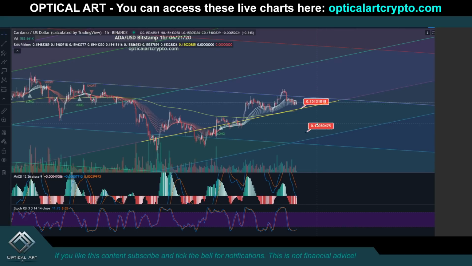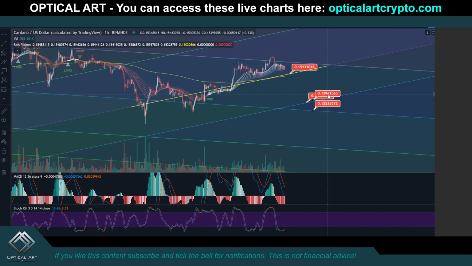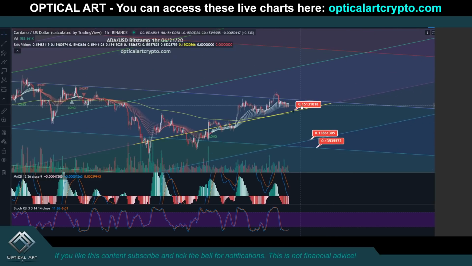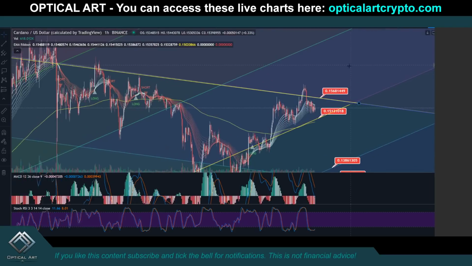We drop below that, your next support is going to be around 0.1386. And then you have a support directly below that at 0.1353. And then you have support down here at 0.1204. If we push up, your current resistance, you can see, is right here. It's going to be very strong resistance.